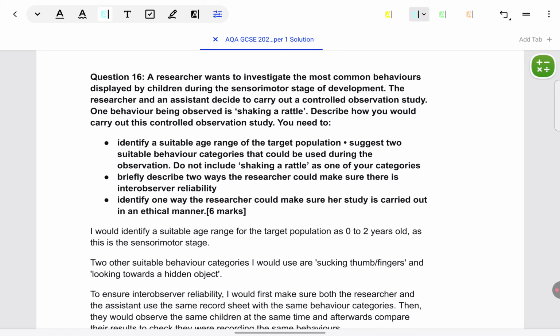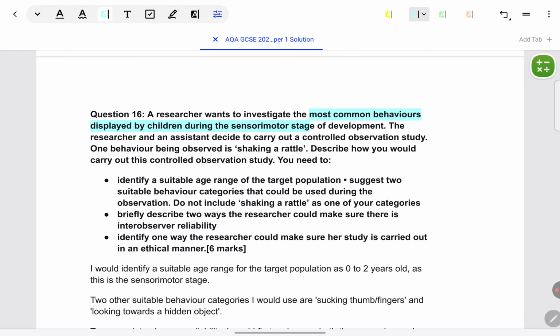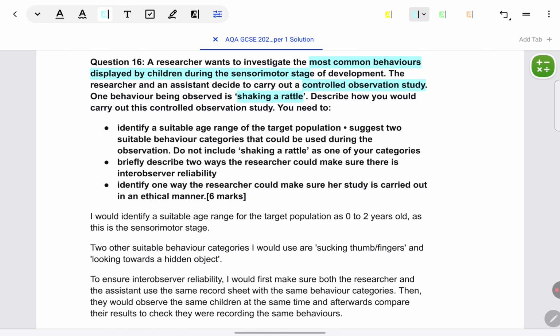Very similar to the designing a study question we saw before, a researcher wants to investigate the most common behaviors displayed by children in the sensorimotor stage. The researcher and assistant decide to carry out a controlled observation study. One behavior observed is shaking a rattle. Describe how you would carry out the study. You need to do some selected points. Identify age range, two suitable behavior categories. There is an exclusionary criterion, do not include shaking a rattle. So make sure you do not include that, it's already given here.